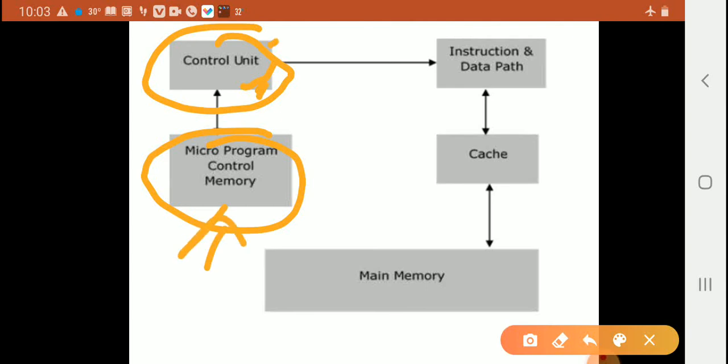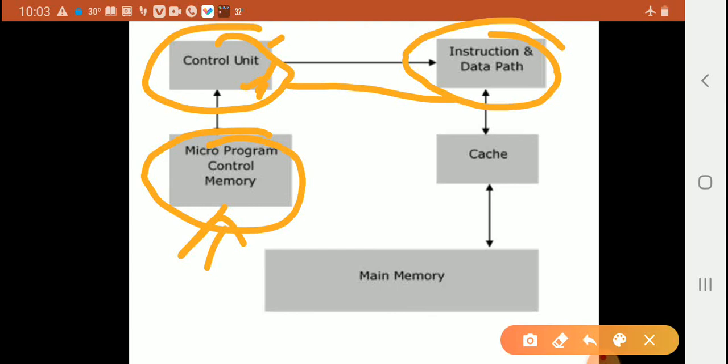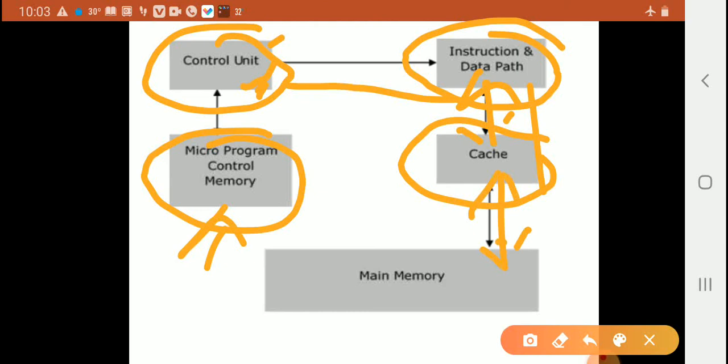The control unit is connected to instructions and data paths. Instructions, one by one, work through compiler, debugging and run. The cache is connected bidirectionally. So these instructions are stored in main memory. Main memory works as the storage device.